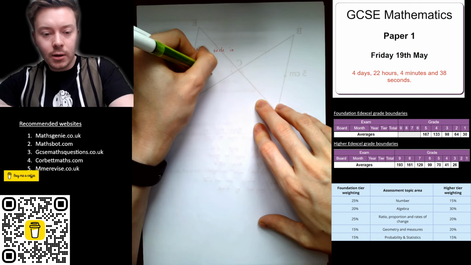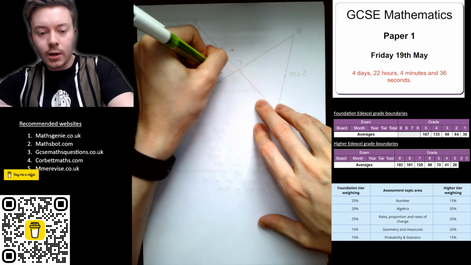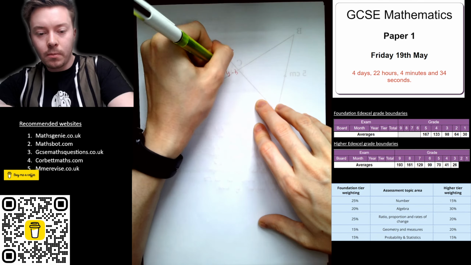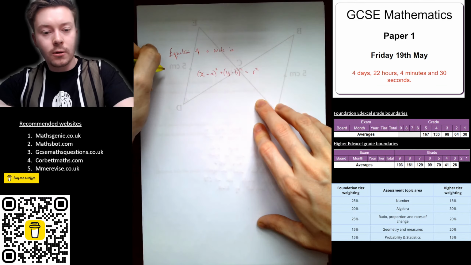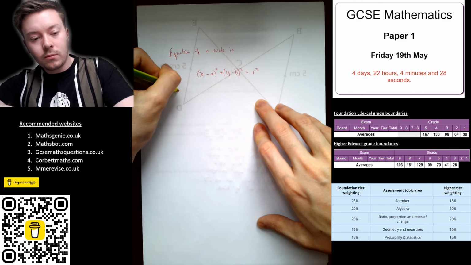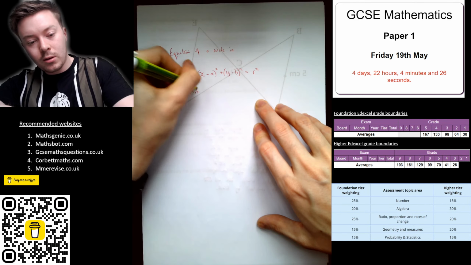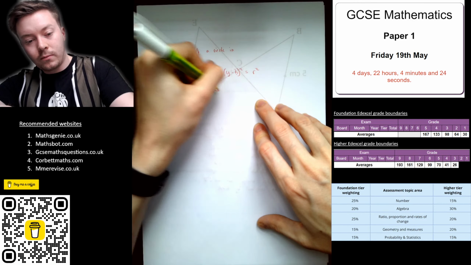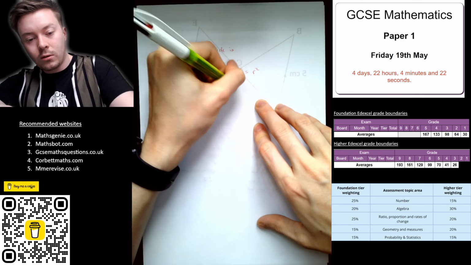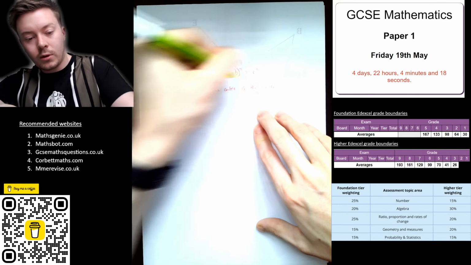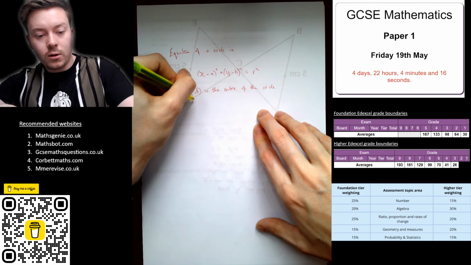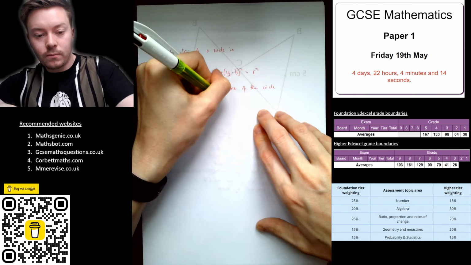It's x minus a squared plus y minus b squared is equal to the radius squared, where a, b is the centre of the circle and r is the radius.